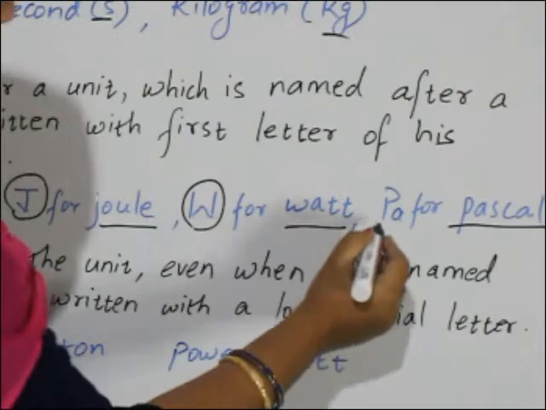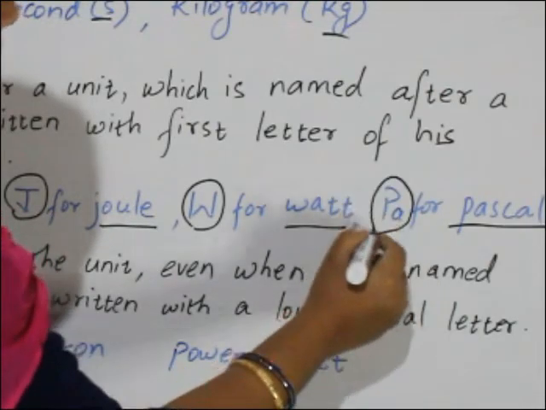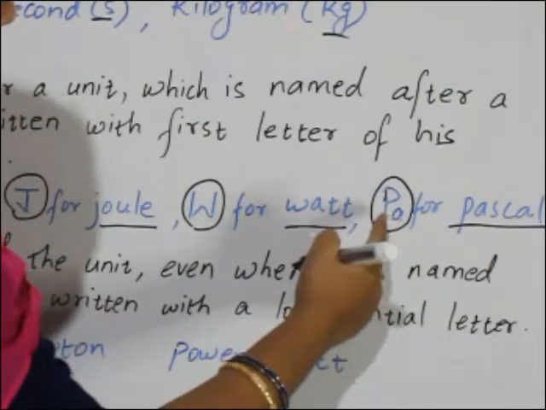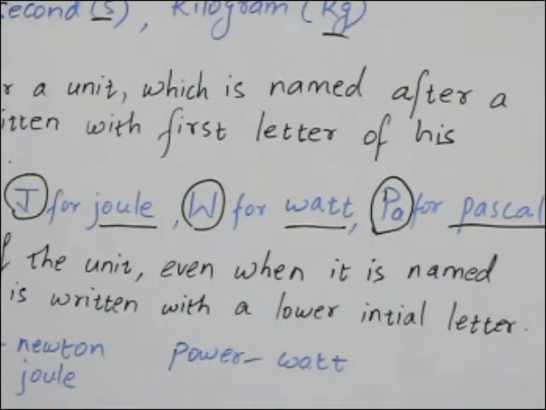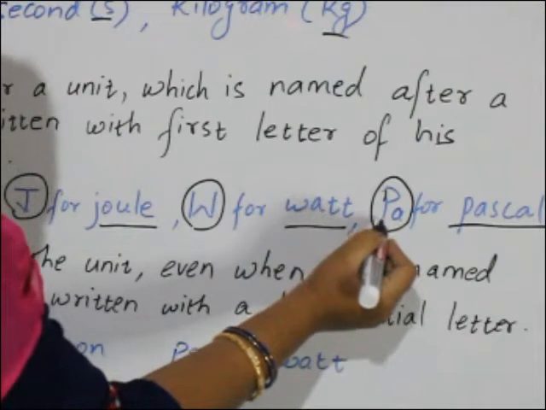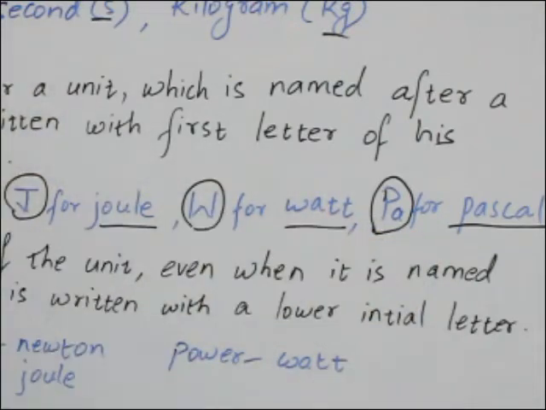Its symbol has the first letter capital and the second letter small. So, Pascal. Clear? Two rules we saw.